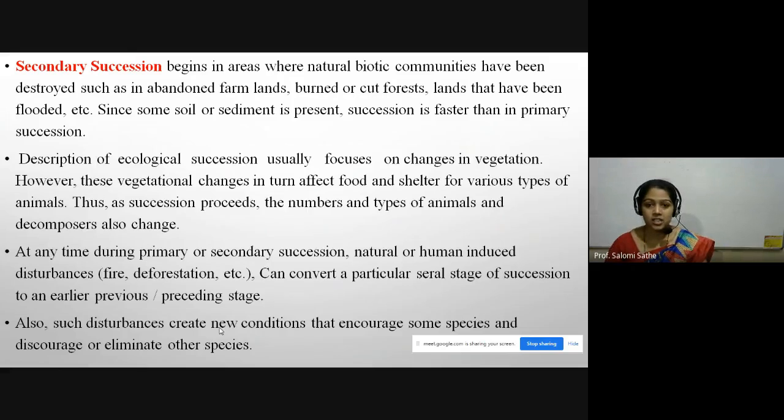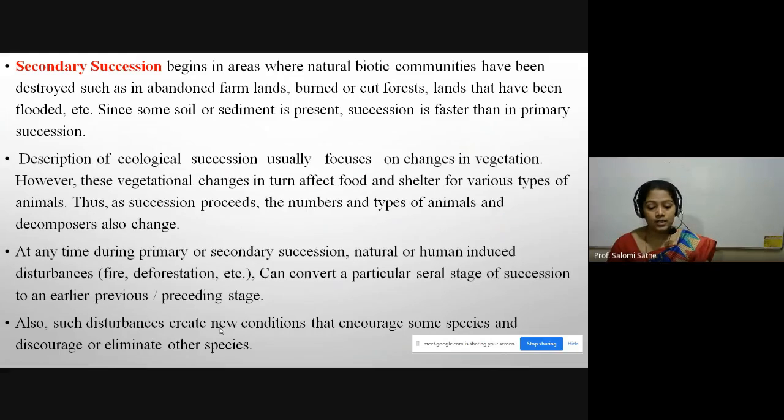Here, the secondary succession is faster as compared to the primary succession, because in primary succession, as I earlier told you, the soil formation requires several hundred to 1,000 years, but in case of secondary succession, it takes only a few years to develop.